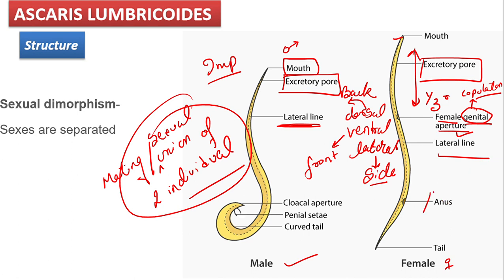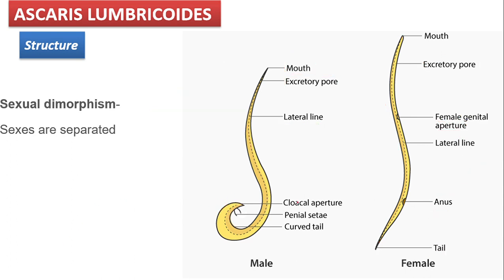Now, a separate anus is present in the female, which is absent in the male. And then the tail: if you see, it is a straight tail in the female, but in the male a curved tail is present over here. Now, the cloacal aperture is present in the male, it is absent in the female.